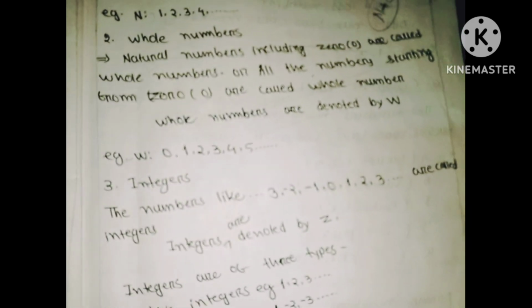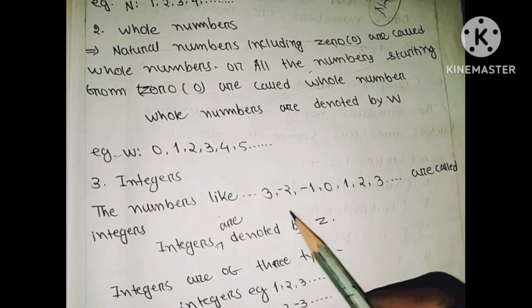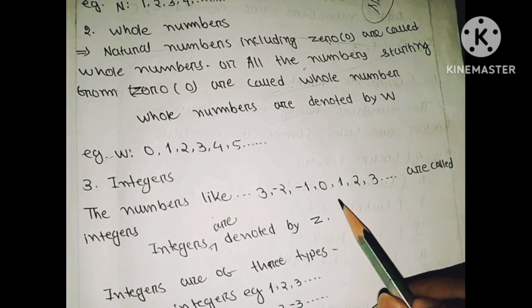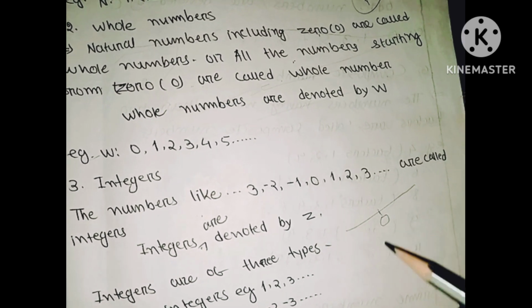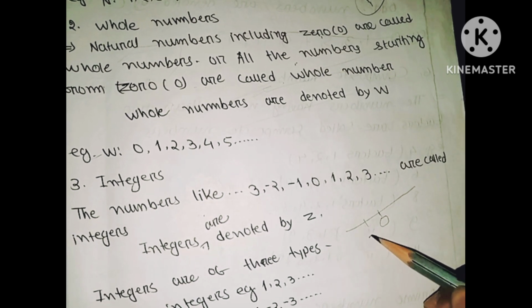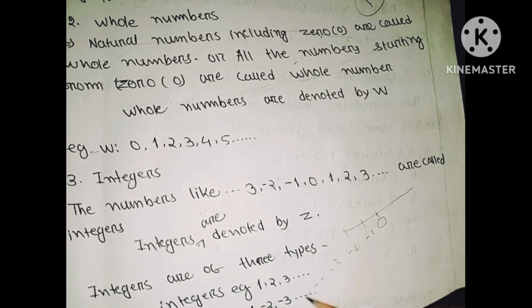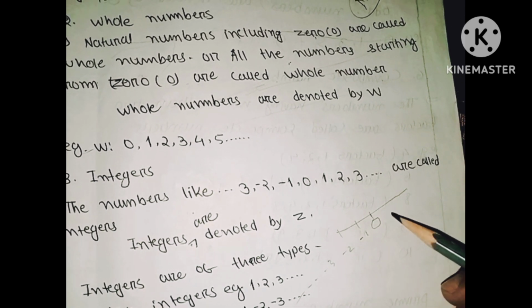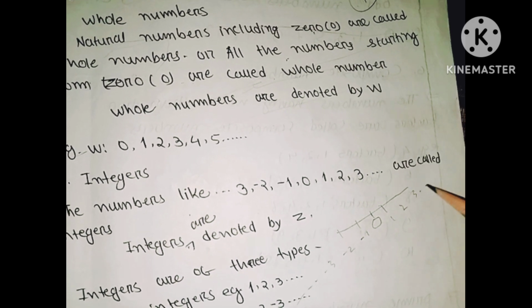Integers. You can see minus 3, minus 2, minus 1, 0, 1, 2, 3. Let's say this is the number line and here is neutral 0. On the left side of 0 you have negative 1, negative 2, negative 3 and so on. On the right side of 0 you see positive 1, positive 2, positive 3 and so on.